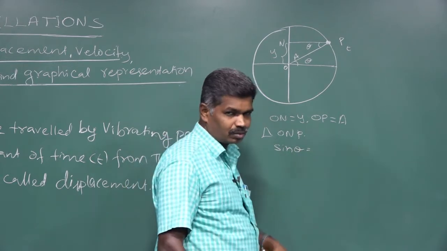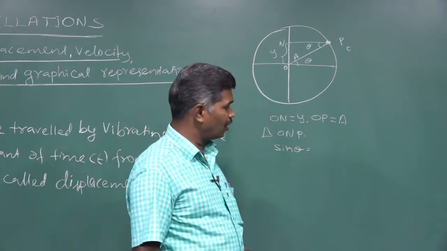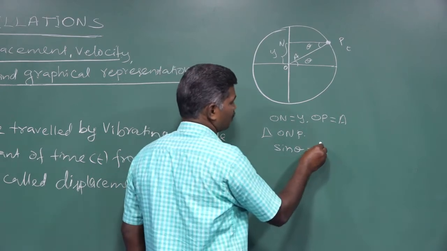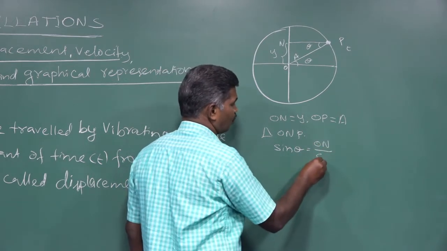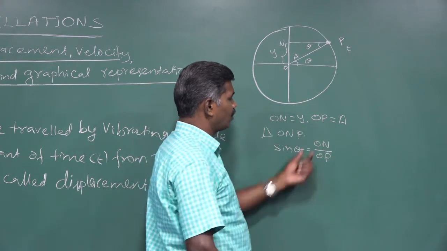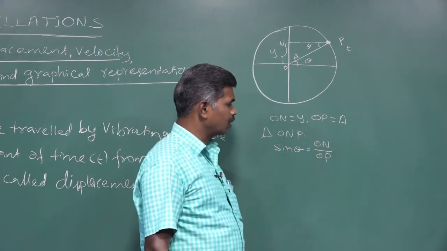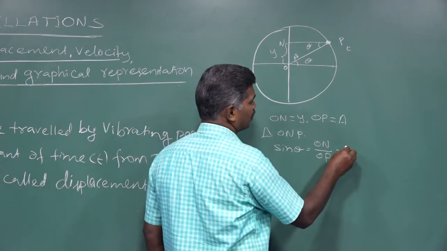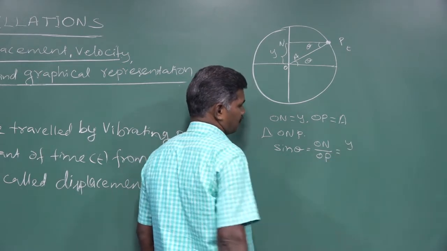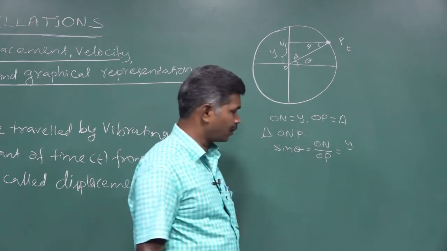Sin theta is equal to opposite side by hypotenuse. The opposite side is ON and the hypotenuse is OP. That ON value is the displacement of our particle.